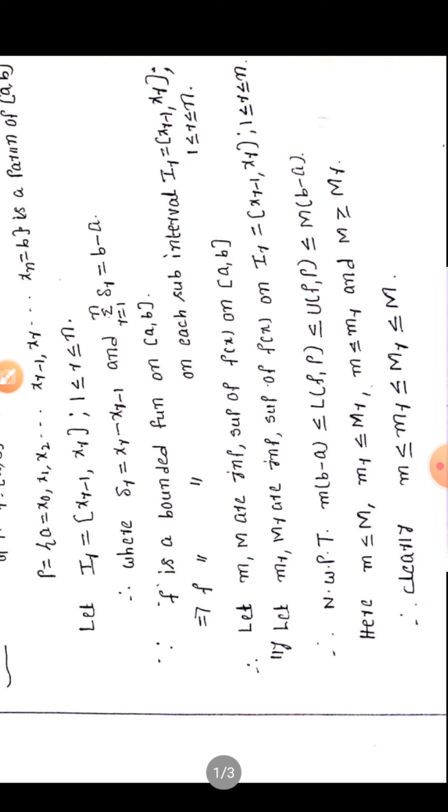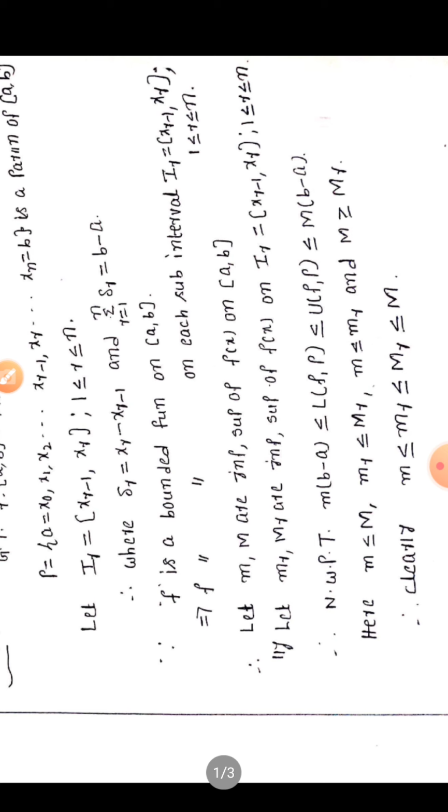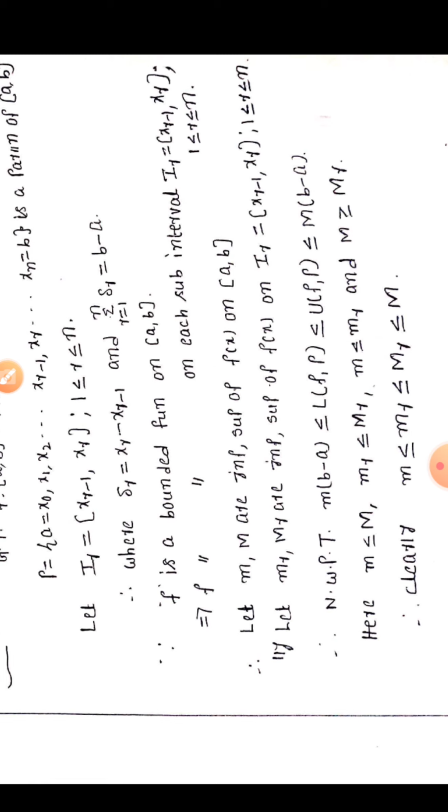Now we have to prove that small m times (b − a) ≤ LFP ≤ UFP ≤ capital M times (b − a), where small m, capital M are the infimum and supremum of f(x) on [a, b], and small mr, capital Mr are the infimum and supremum of f(x) on the rth subinterval Ir.